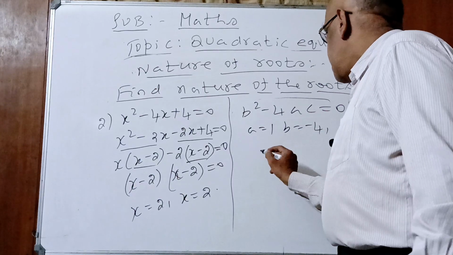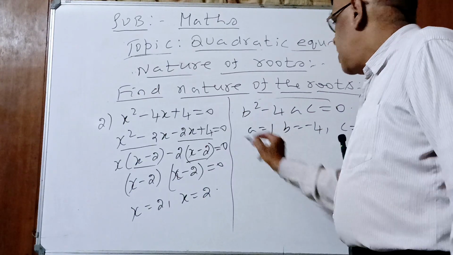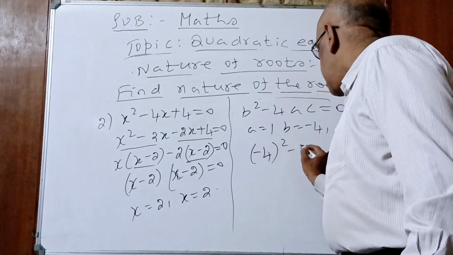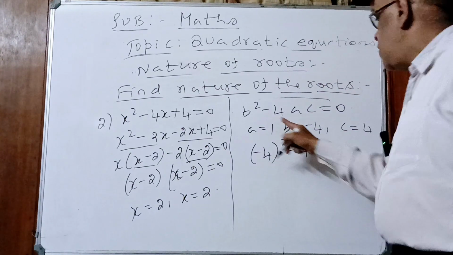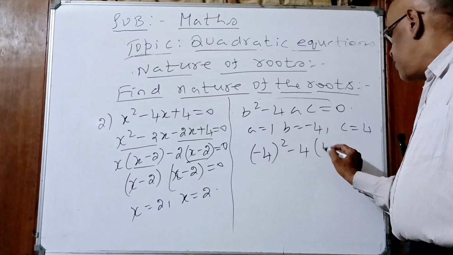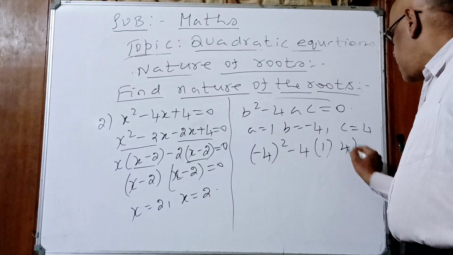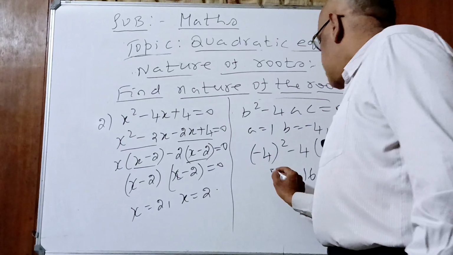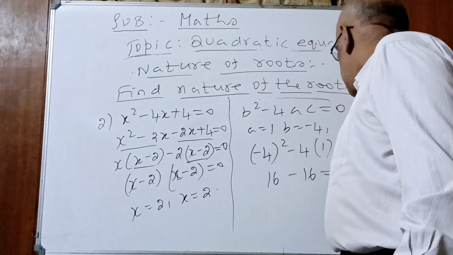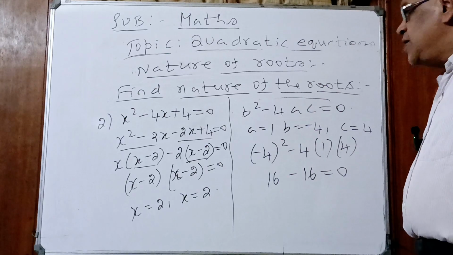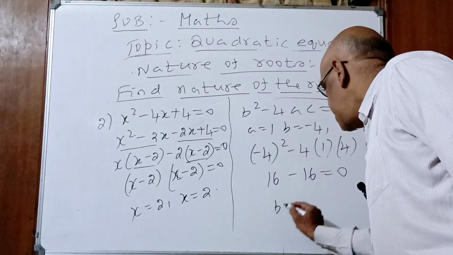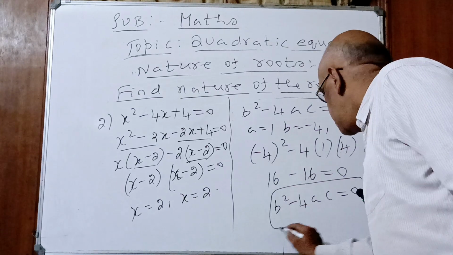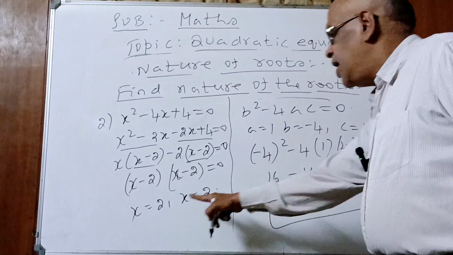What is B value, children? B value minus 4. B square means minus 4 square, minus 4AC. 4 A is what? 1. C is what? 4. 4 1s are 4. 4 4s are 16. Minus 4 square 16, 16 minus 16 is equal to 0. Condition satisfied, children. Yes or no? What did we get? B square minus 4ac is equal to 0. Roots are real and equal.